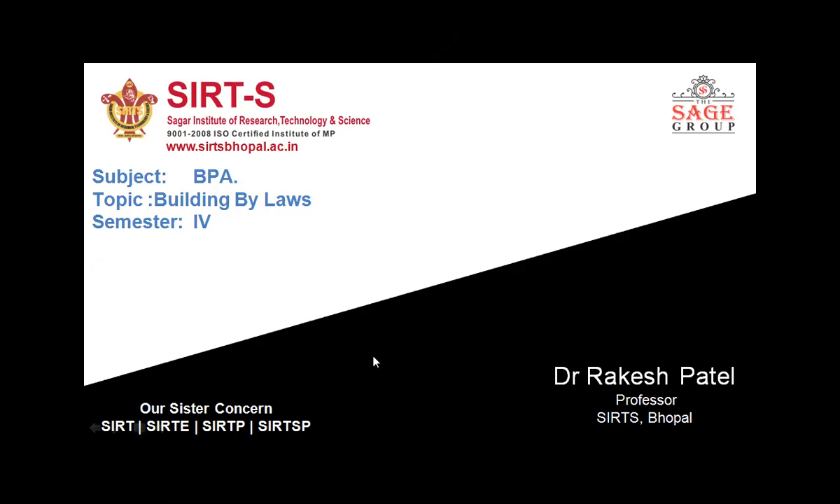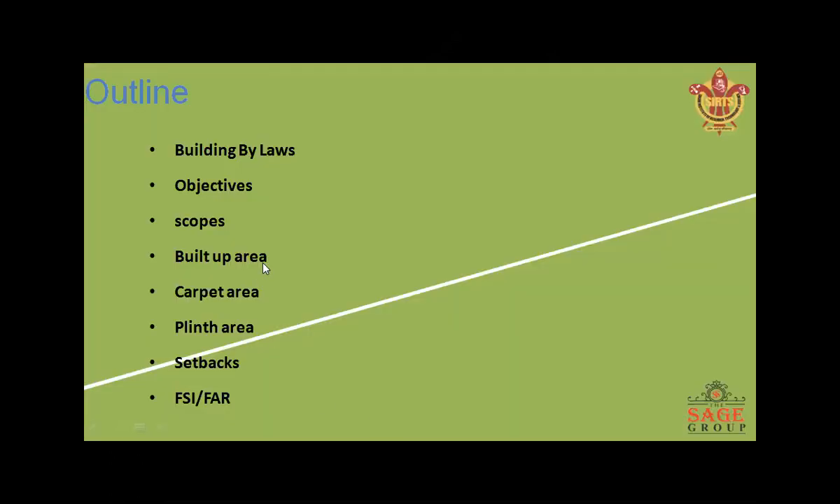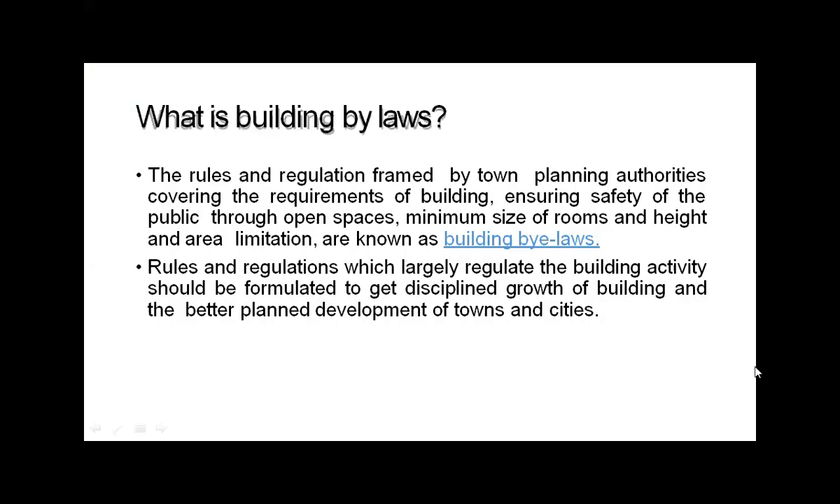In today's lecture, we will start Unit 2, and today's topic is building bylaws. These are the topics which we will discuss: building bylaws, objectives, scopes of building bylaws, built-up area, carpet area, plinth area, setbacks, FSI or FSR.